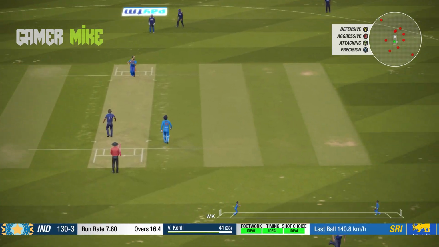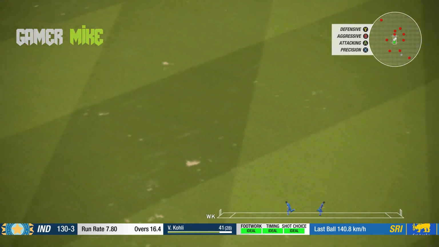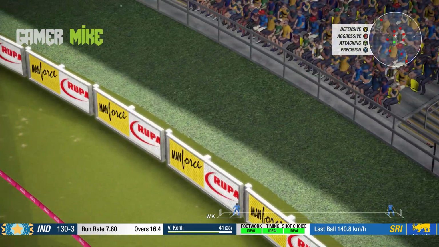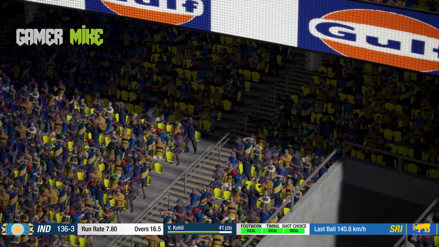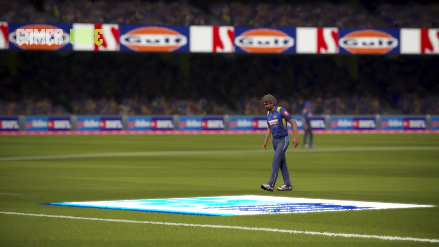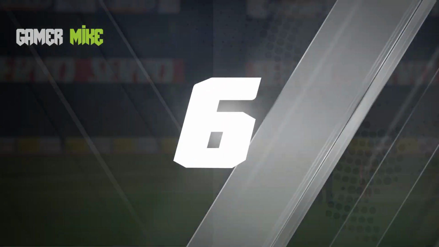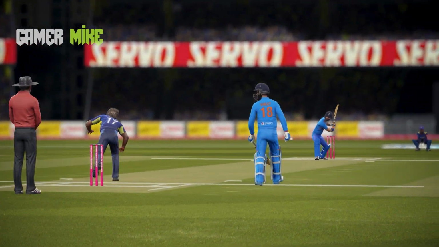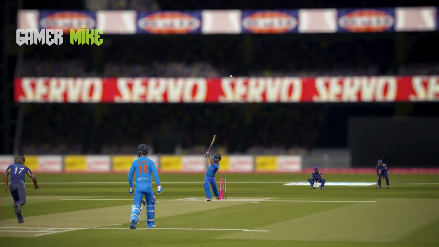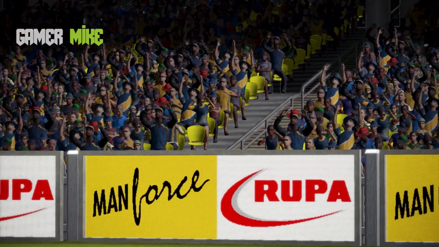Malinga with the low full toss, and what a sound of the bat. That will be a humongous hit from Rishabh Pant into the stands, and what a hit that was. What a sound, sweet sound of the bat. Middled it very well. I think it was a low full toss. He didn't even middle it, that was a toe end of the bat. That was the power of Rishabh Pant, which led him to a 6 of 119 meters. That's a huge hit from Rishabh Pant.